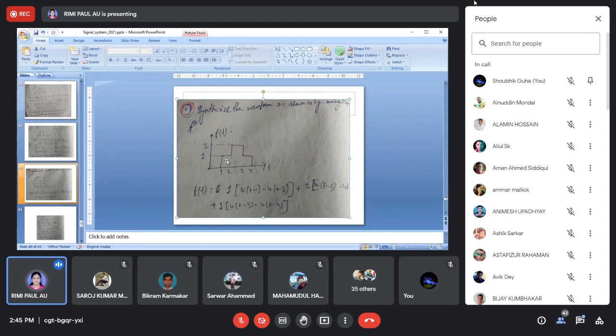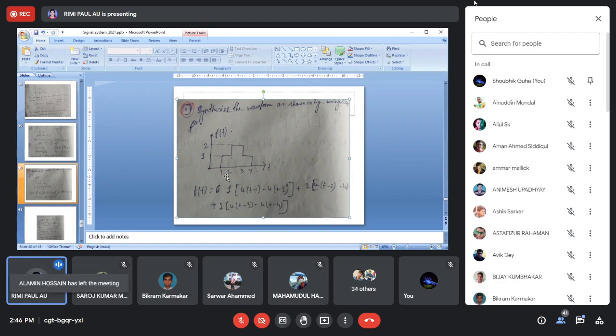And you can see that this one is one step function or one rectangle gate pulse function, and 3 to 4 is another gate pulse function. So if I write from 1 to 2, we can write u(t-1) minus u(t-2), and it is multiplied with 1.